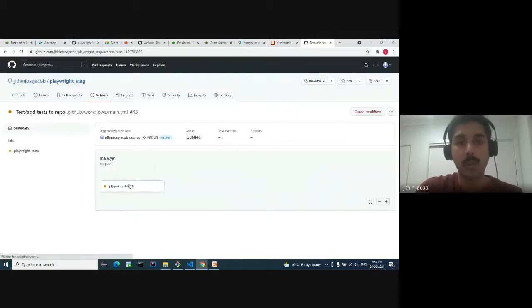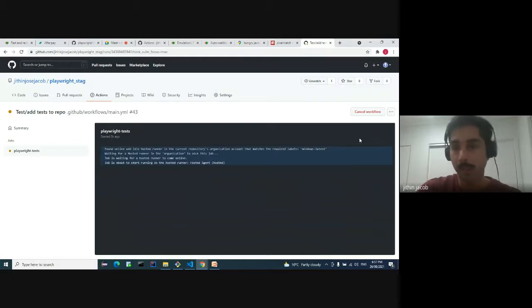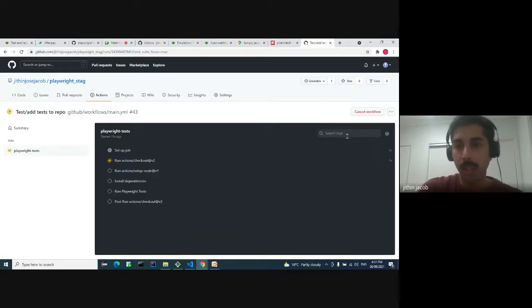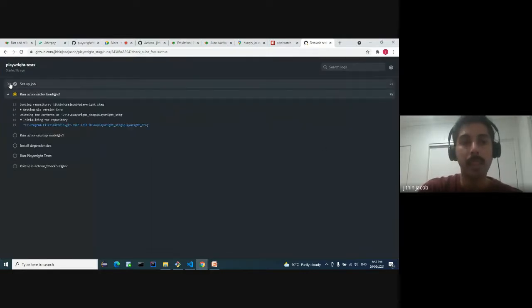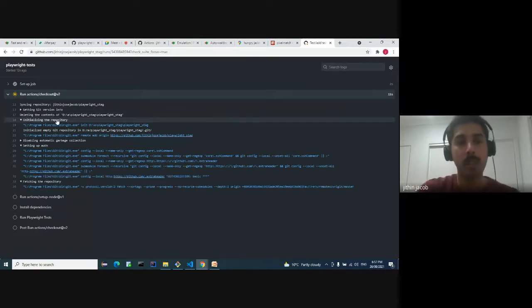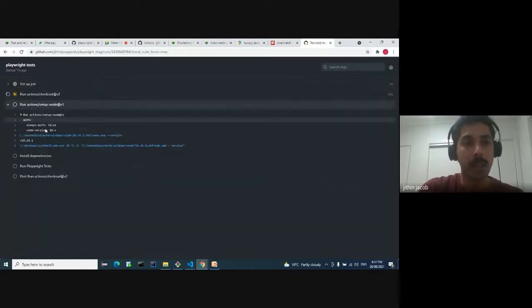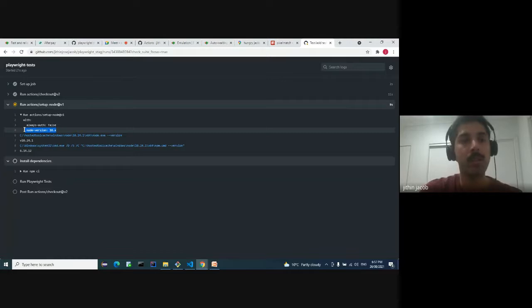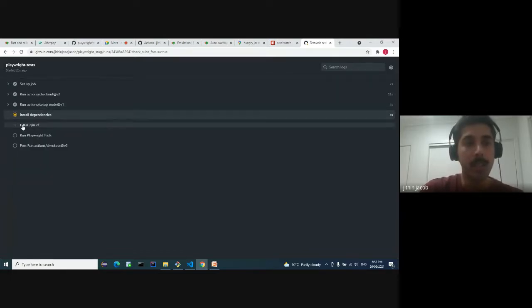Let's see through what's happening inside the pipeline. You don't have to understand the pipeline in whole detail. So it just set up the job. It's trying to check in the code which we have. So it checked in the code. It's setting up the latest version of Node on that machine. Node version 10 is enough for our test to run. Now it's installing the dependencies.